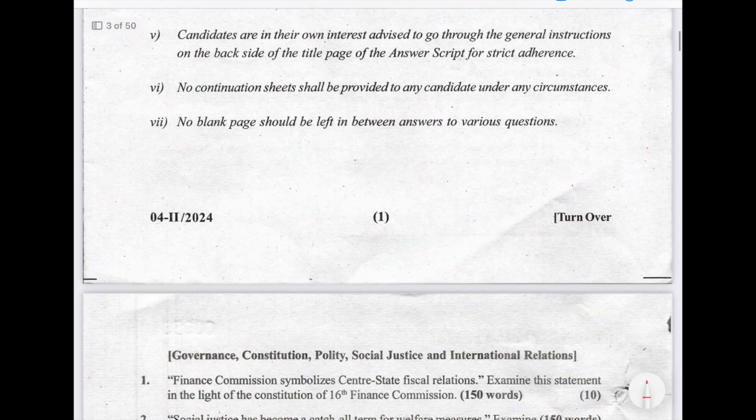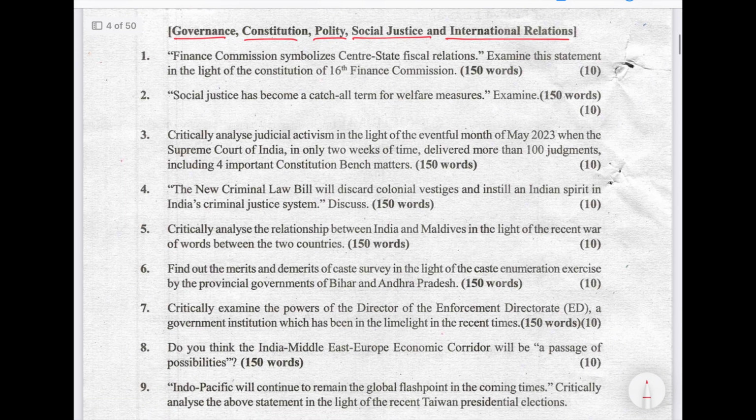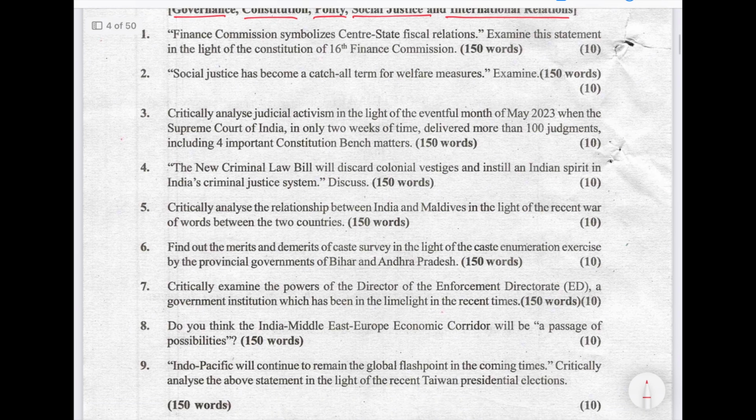In the second paper, in polity, the syllabus is the same: governance, constitution, polity, social justice and IR. You can go through these questions later, similar to UPSC, but as I said, these questions are one level below UPSC in difficulty. So MPSC will definitely go to this level, and these are by no means easy questions.